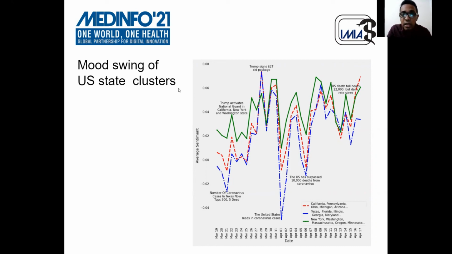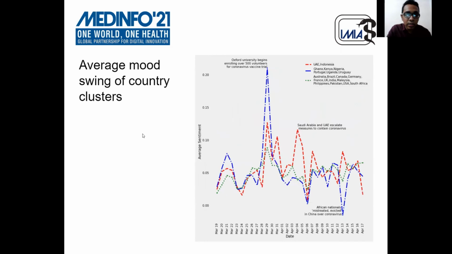We can see that the cluster containing New York, Washington, Massachusetts almost always remains on top of the other two clusters. Maybe because of their effective action against coronavirus. For example, Trump activated the National Guard in California, New York, and Washington earlier, on March 22.